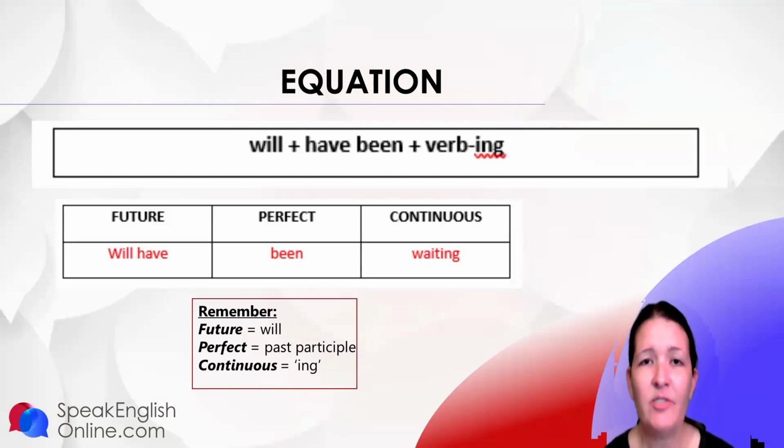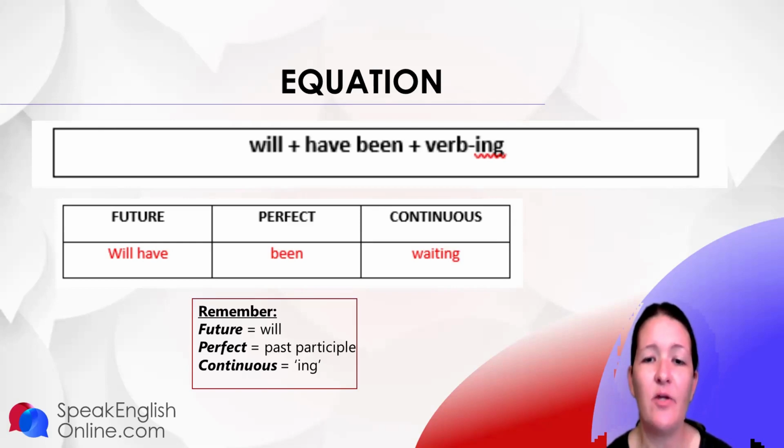All right. So let's look at how we say this tense, and let's use the basic verb wait to give this tense. So it will be will have for the future, plus been for the past participle, and then waiting as the continuous verb. So will have been waiting. That is the future perfect continuous tense.